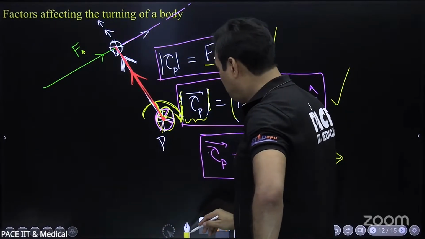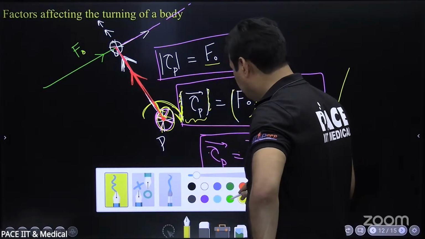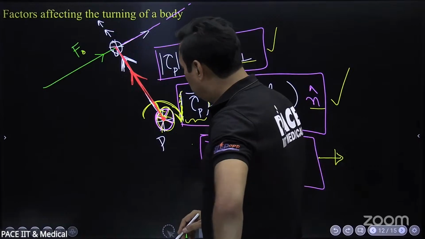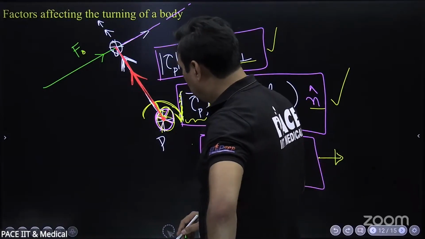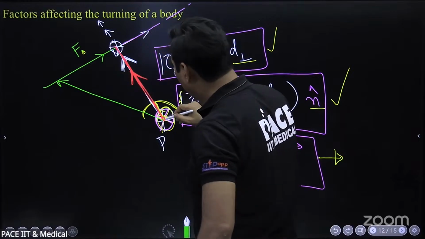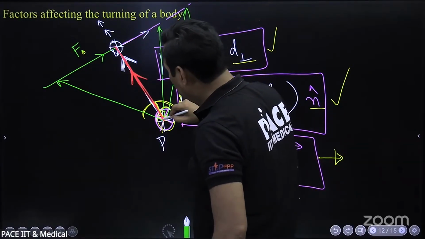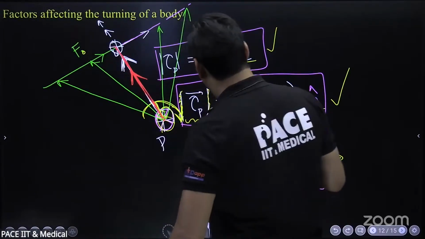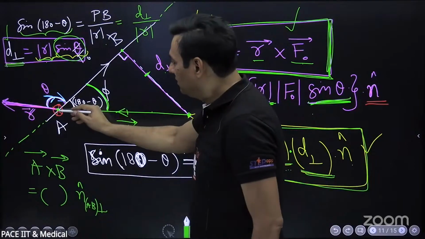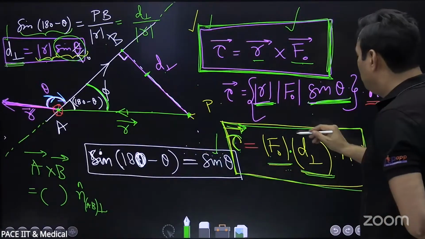No. If we change the arm length, if we change the point... If you take R here on the line of force, anywhere, we took it here somewhere and it came out to be F naught into perpendicular distance only.